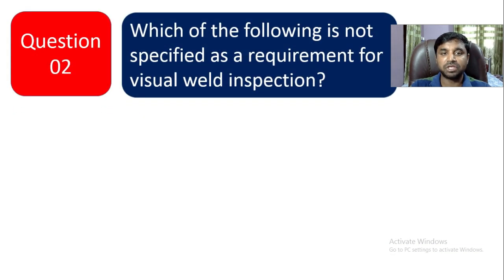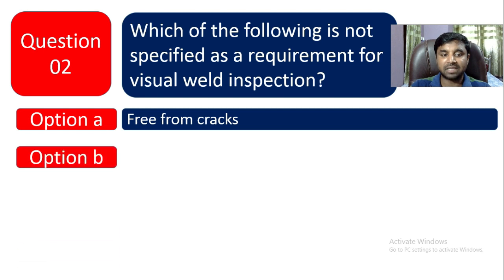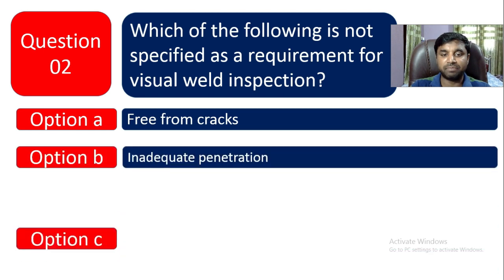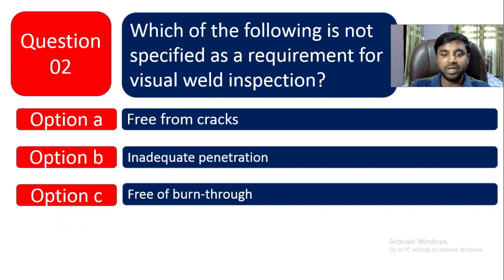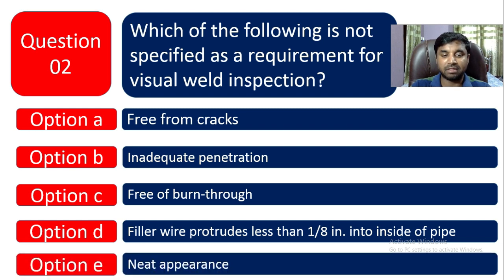Which of the following is not specified as a requirement for visual welding inspection? So which one is not a requirement? Option A is free from cracks. Option B is inadequate penetration. Option C is free of burn through. Option D is filler wire protrudes less than 1/8 inch into inside of pipe, and option E is neat appearance. So option D is the correct one.